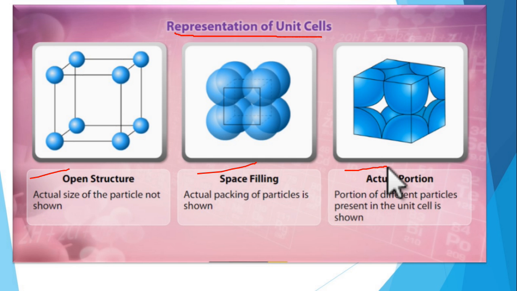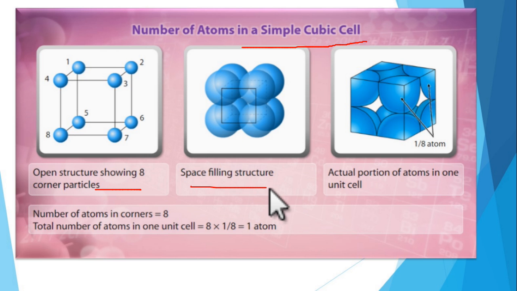We can see this from the diagram. This is the unit cell and this is the crystal lattice. Clear? If you repeat this unit cell in all three-dimensional directions, we are able to form a crystal lattice.